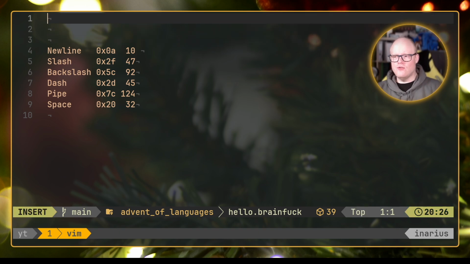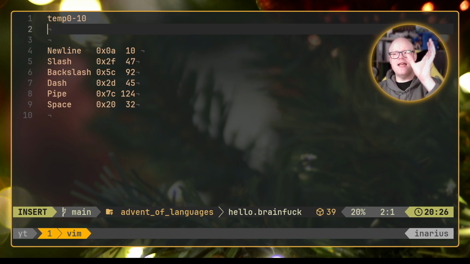So for example, from temp 0 to temp 10, we could have some values there. So including the 0, 11 memory addresses that we do not use for our data storage, but only for our internal operations.